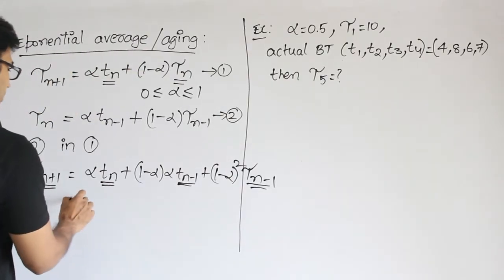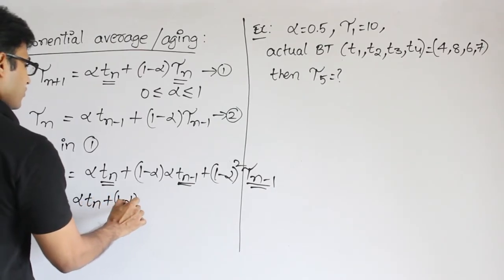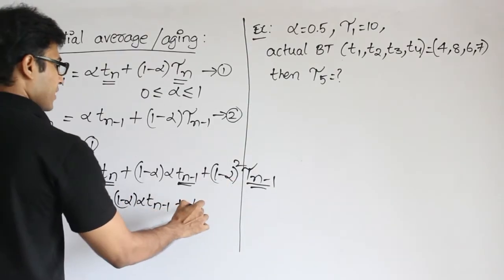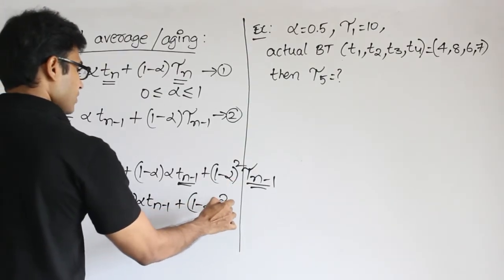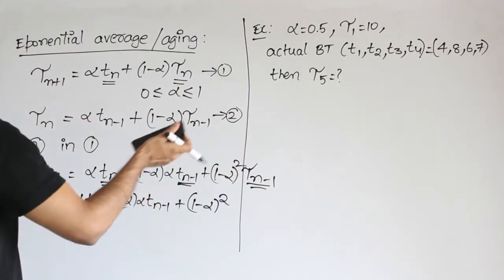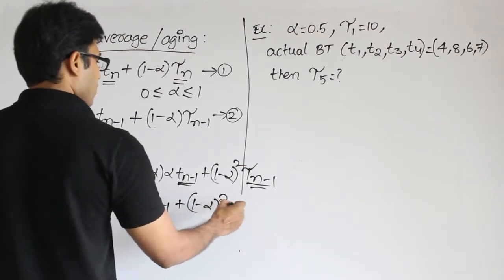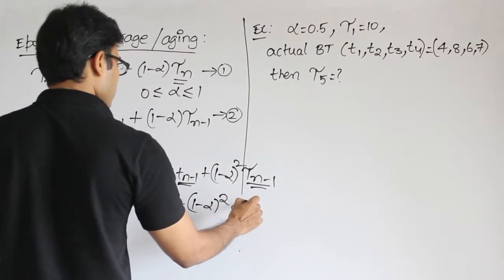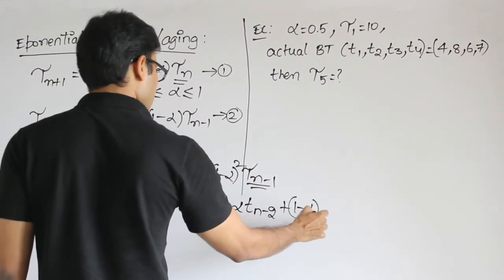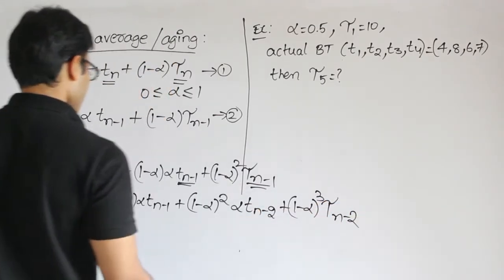If you keep on extending it, can I just extend it? Alpha into Tn plus 1 minus alpha into alpha Tn minus 1 plus, if I substitute this one in place of tau n minus 1, then what I get is 1 minus alpha square into alpha Tn minus 2 plus 1 minus alpha cube into tau n minus 2, isn't it?